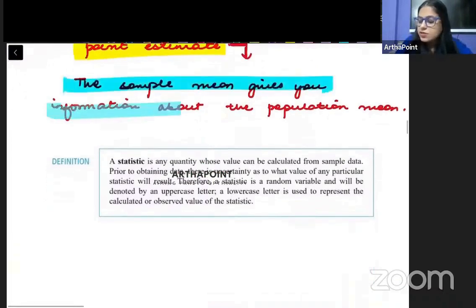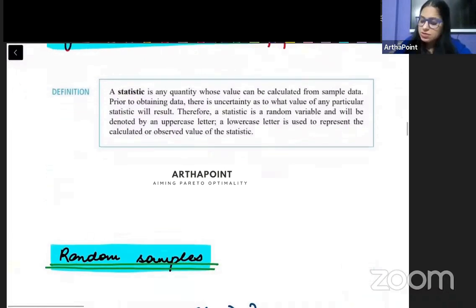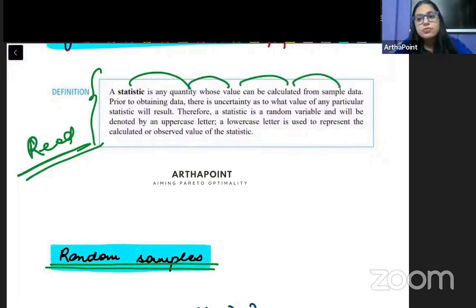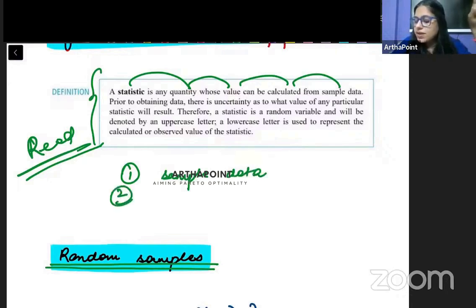The sample mean gives information about the population mean. ठीक है बच्चे, this is a definition given in the book. इसको एक बारी हम read कर लेते हैं. Let's read this out. A statistic is any quantity whose value can be calculated from sample data. तो सबसे पहली बात ये है कि how do we calculate the statistic? We calculate the statistic based on the sample data, right? Second, prior to obtaining data, there is uncertainty as to what the value of any particular statistic will be.